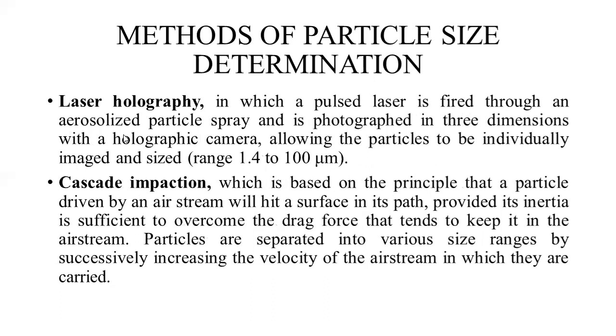Next method is laser holography, in which a pulse laser is fired through an aerosolized particle spray and is photographed in 3 dimensions with a holographic camera, allowing the particles to be individually imaged, and size range is from 1.4 to 100 micrometers. So you can also determine particle size through laser holography. Next method is cascade impaction, which is based on the principle that a particle driven by an airstream will hit a surface in its path, provided its inertia is sufficient to overcome the drag force that tends to keep it in the airstream.